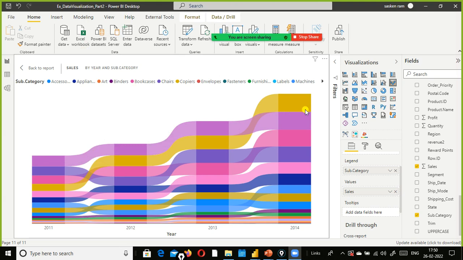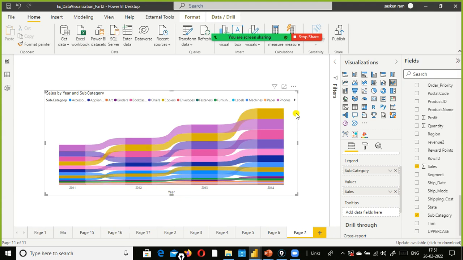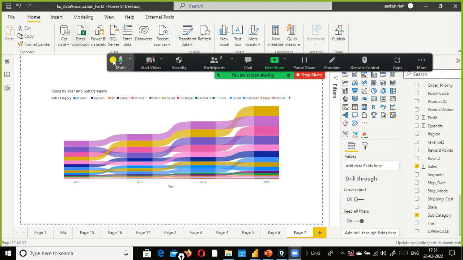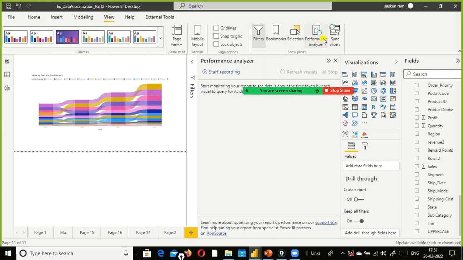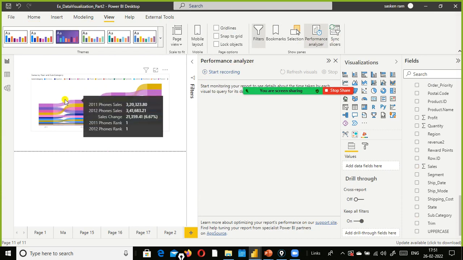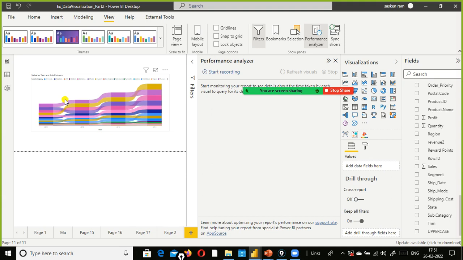Okay, now I go back to the report, go to the View ribbon, and enable Performance Analyzer. Here it uses the ribbon chart. With the ribbon chart, we are able to find out the change in the sales value for each time period, along with the change in rank, and the rank for each period also. So behind the scenes a lot of computations are happening, right?